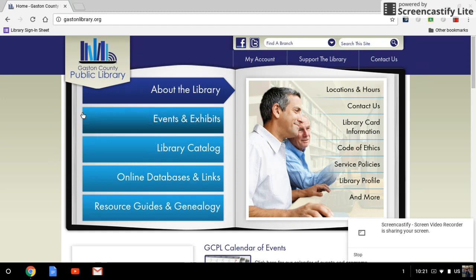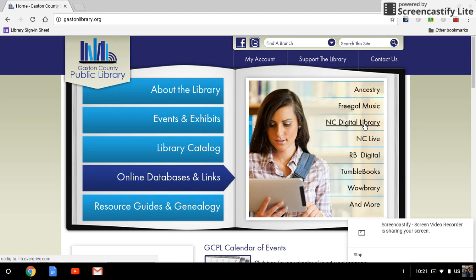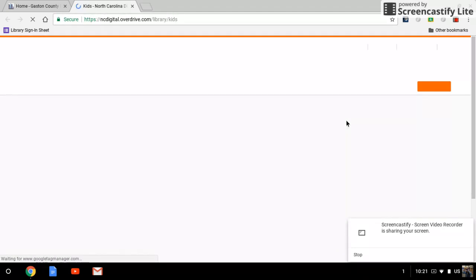So I want you to look on the left-hand side of this Gaston County Library site. Go to the fourth one down that says Online Databases and Links. As I was saying earlier, all of these are available to you, but for the sake of today with looking at ebooks, I want you to go to the NC Digital Library. So you're going to click on NC Digital Library.